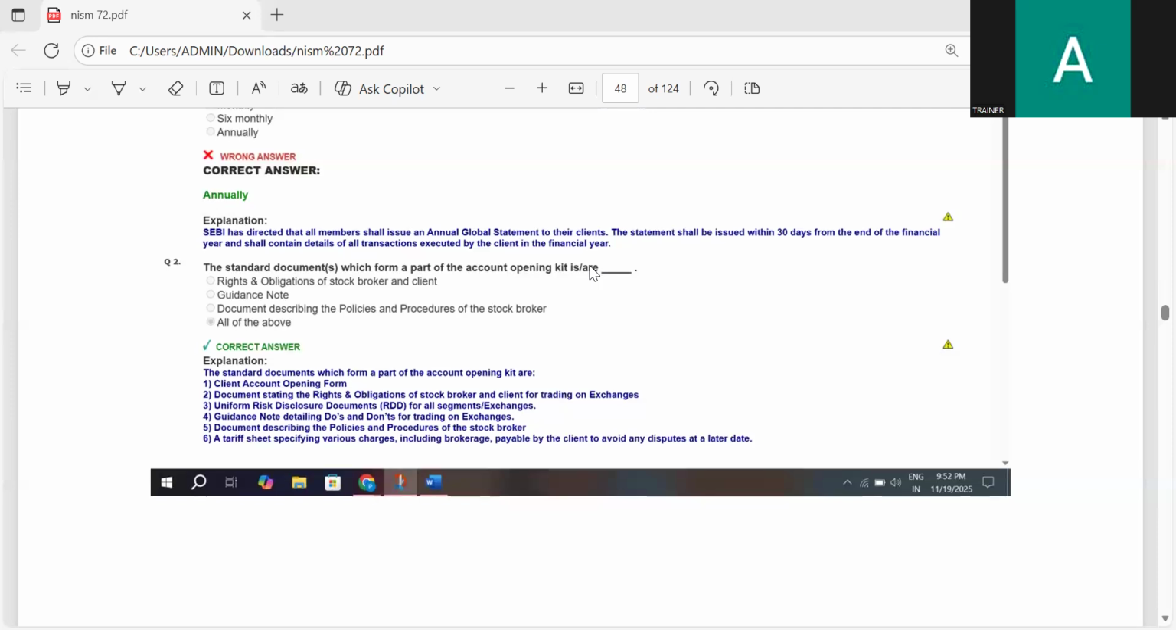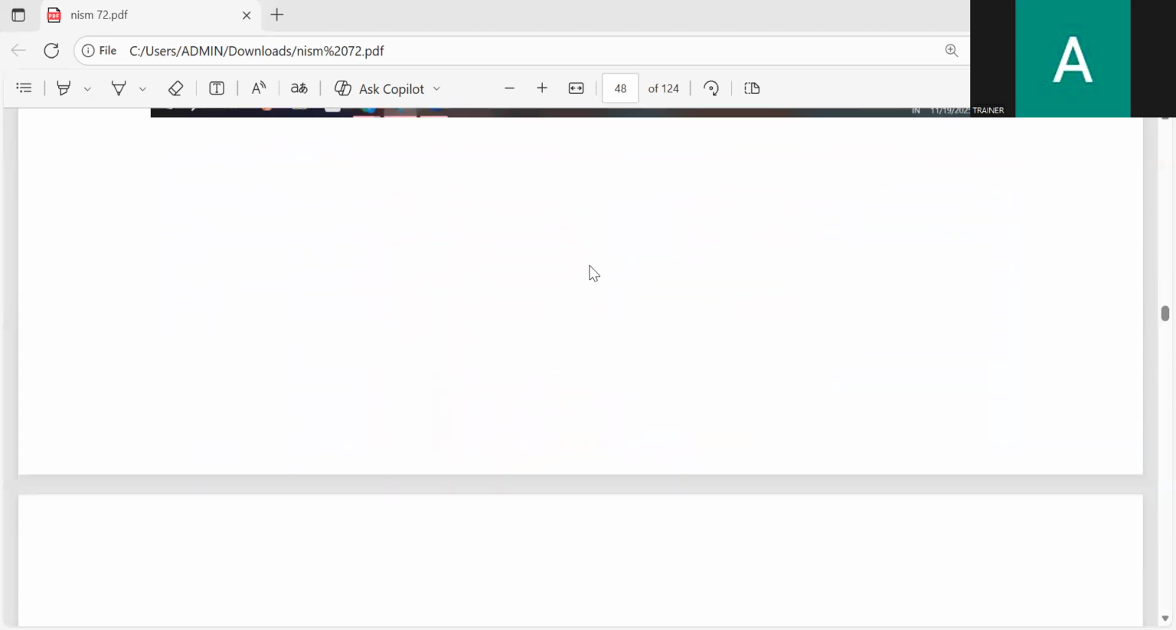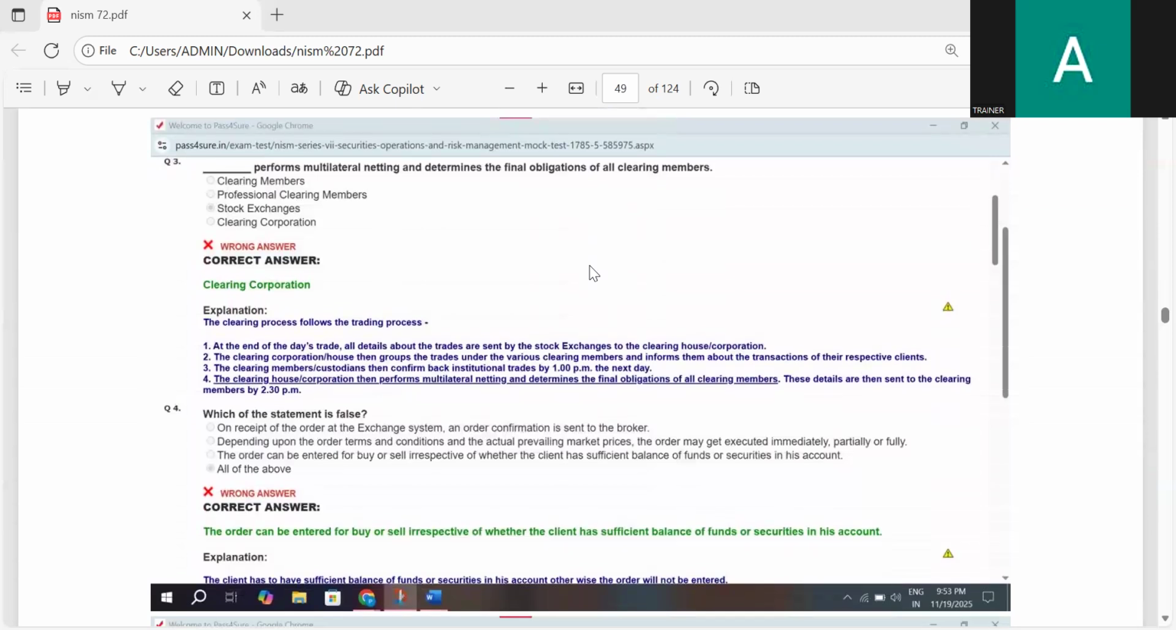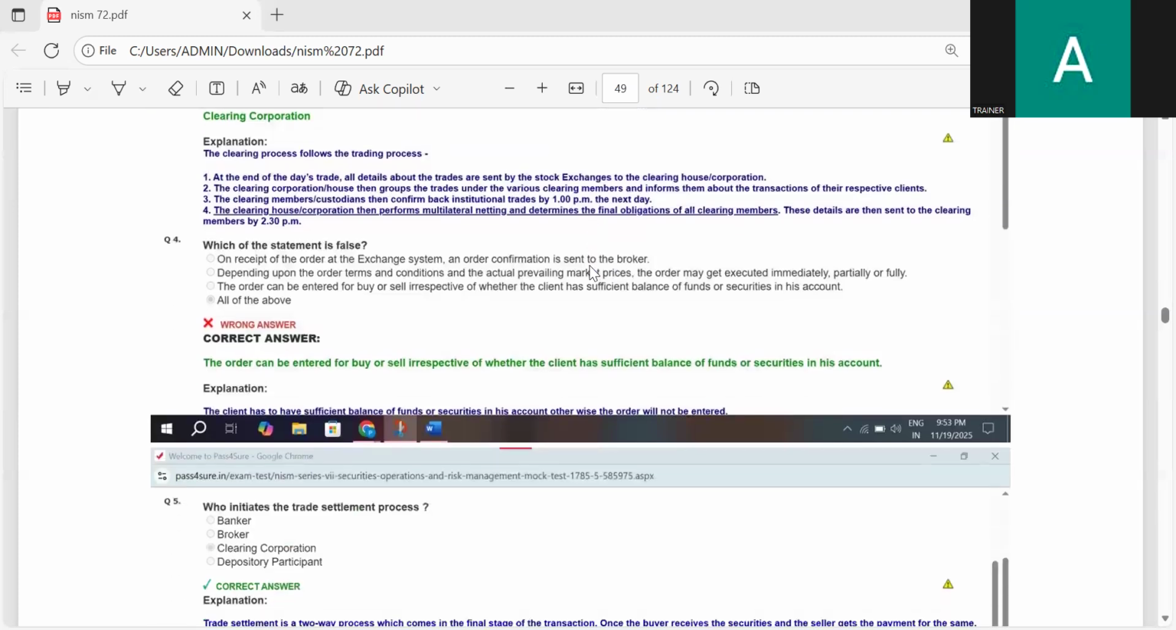The standard document which forms a part of the account opening kit is: rights and obligations of a stockbroker and client, guidance note, document describing the policies and procedures of the stockbroker, or all of the above. All of the above is the correct answer. Dash performs multilateral netting and determines the financial obligation of all the clearing members. Clearing Corporation performs the multilateral netting and determines the financial obligation of all clearing members.